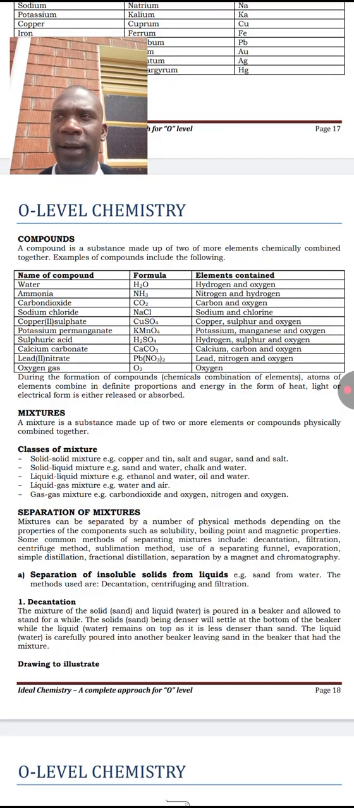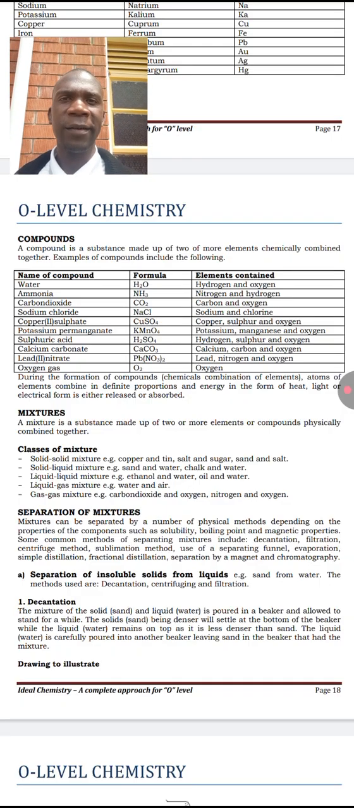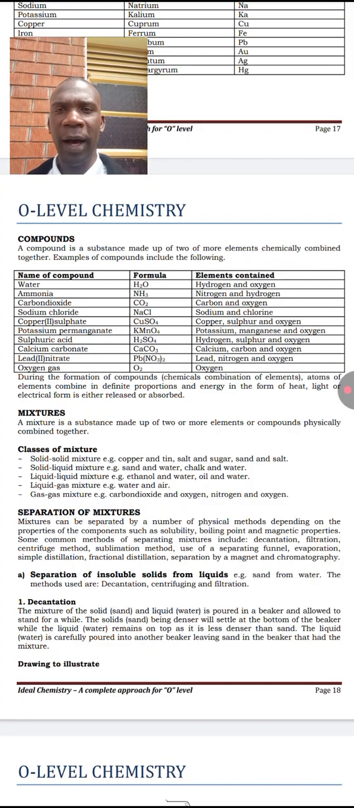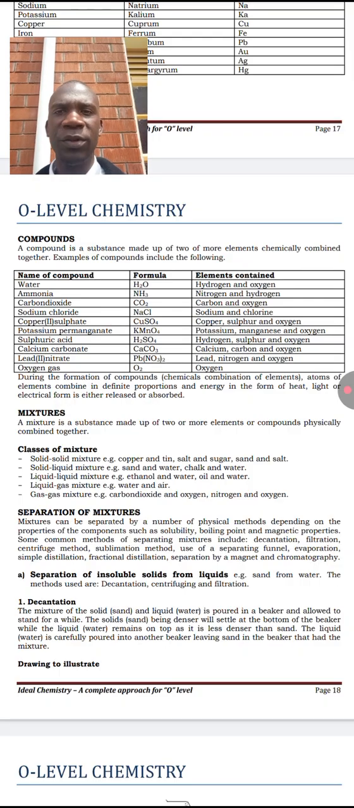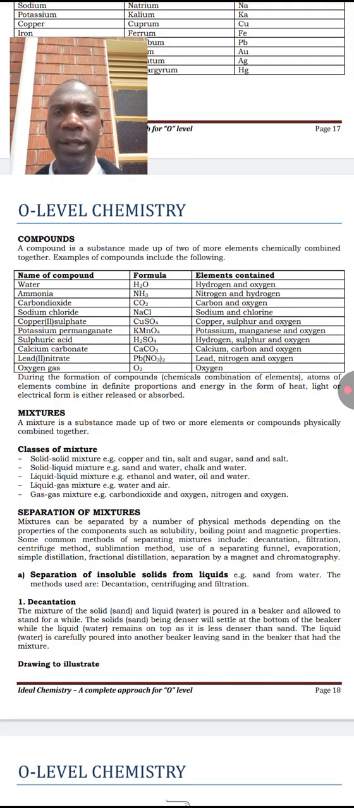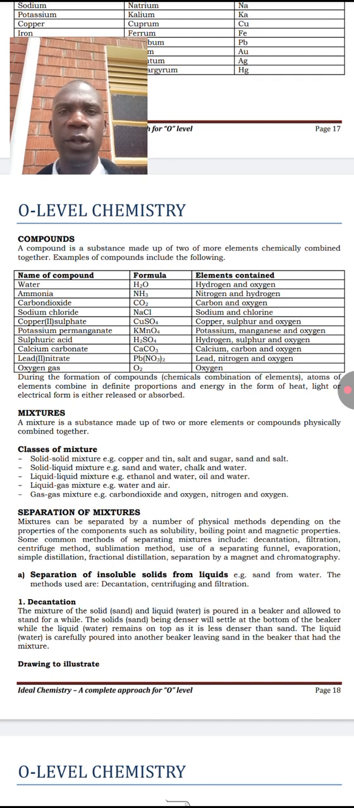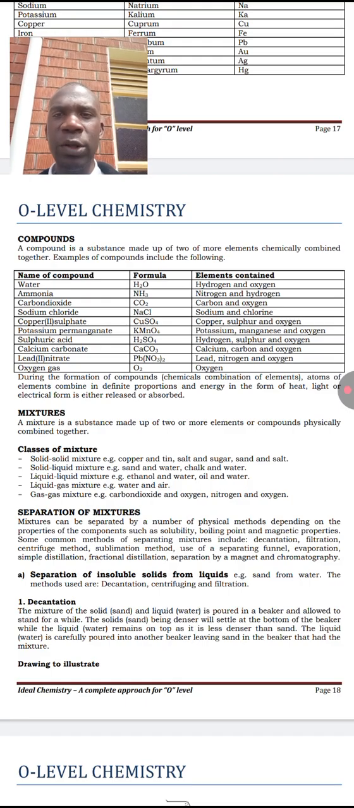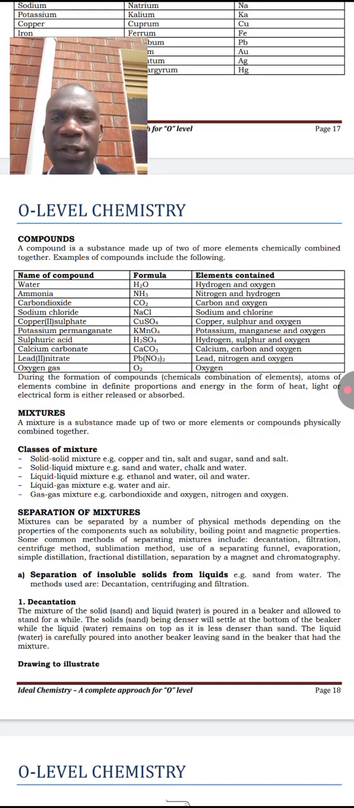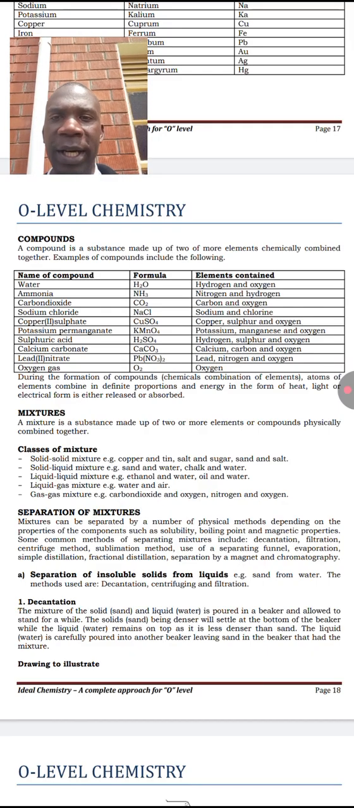Note that many of the substances we have on this earth are either compounds or mixtures. What is a compound? A compound is a substance made up of two or more elements chemically combined together. For example, we have water, which is a liquid. We have carbon dioxide, which we breathe out. We have sodium chloride, which is the common salt we eat at home.